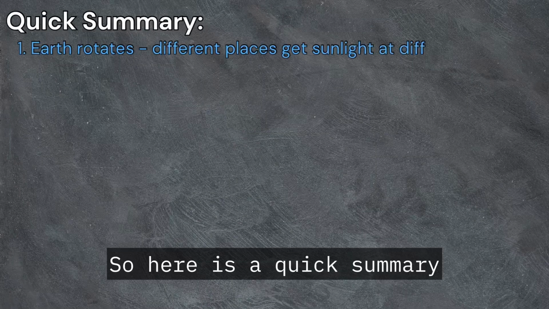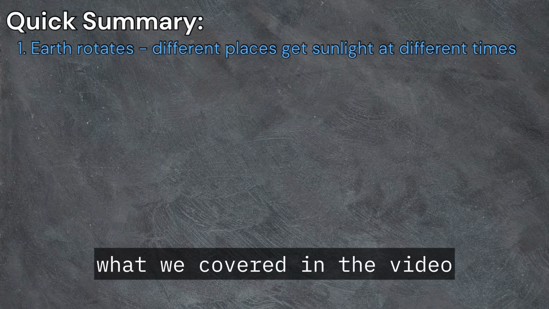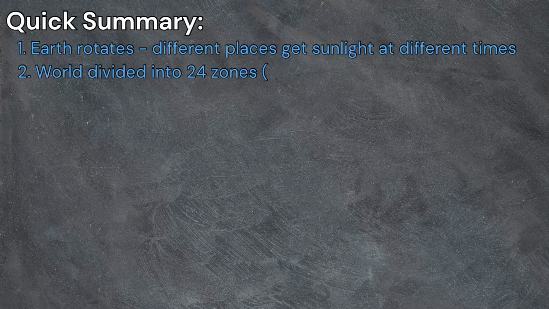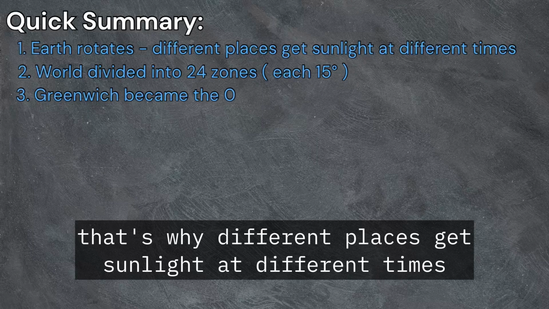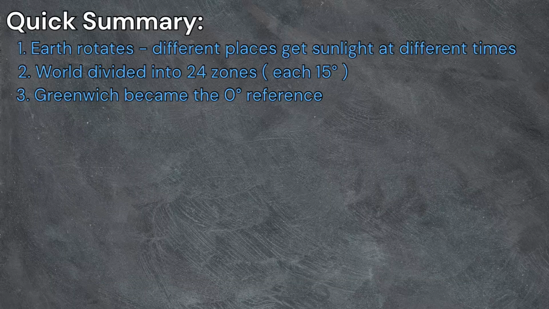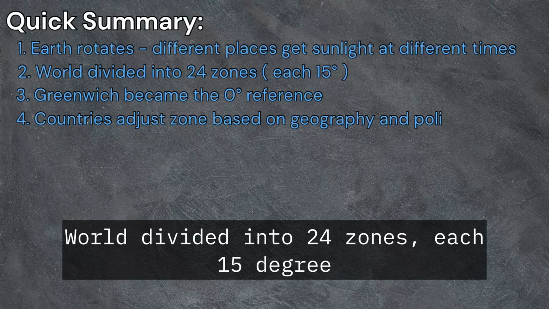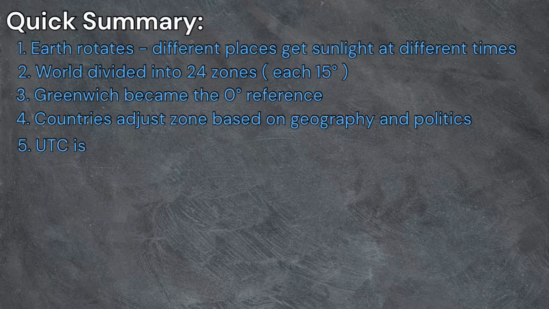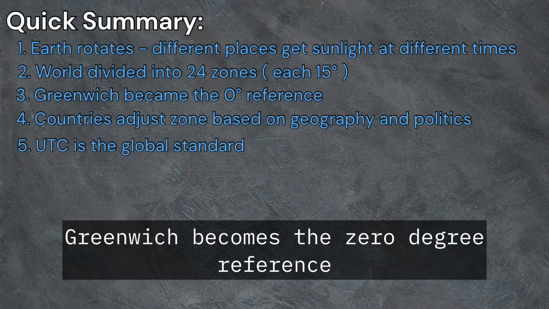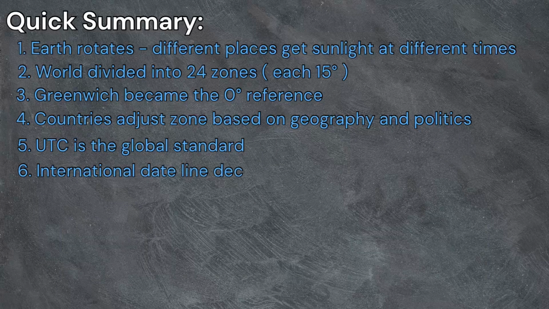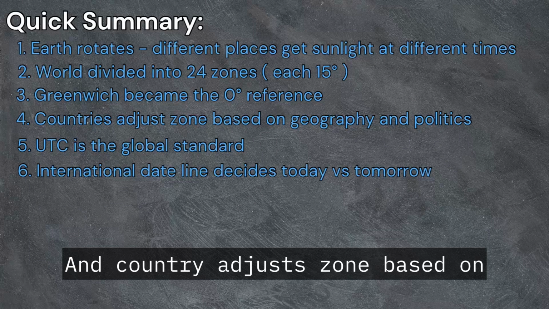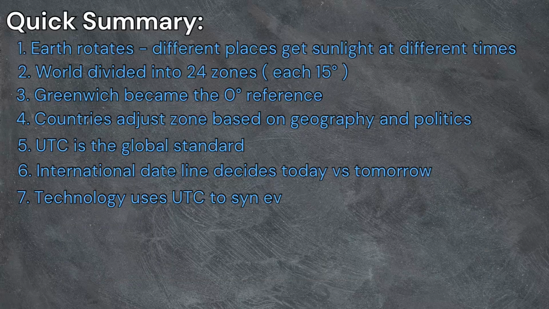So here is a quick summary of what we covered in the video. Earth rotates, that's why different places get sunlight at different times. The world is divided into 24 zones, each 15 degrees. Greenwich became the 0 degree reference. Countries adjust zones based on geography and politics.